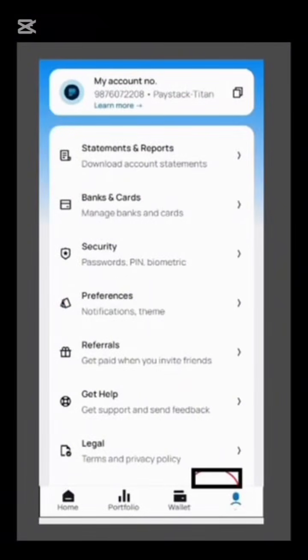So this is how you will add your bank account number or your bank details. If you look at the screen, look at the second item there. After statements and reports, the second one there is bank and cards. You just click on it, and another page will appear.